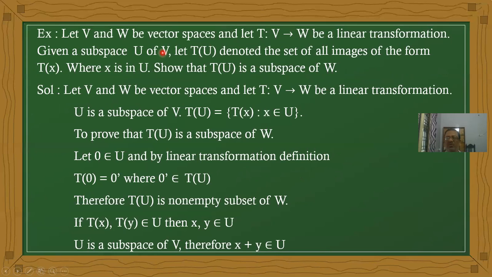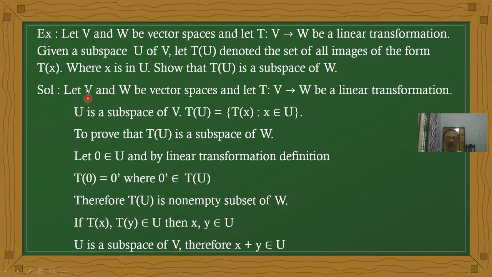Now we want to prove that T of U, that is nothing but the range set of U, is a subspace of W. If any set is said to be a subspace, what is the property? It should be closed under vector addition and it should be closed under scalar multiplication. These are the basic definitions.